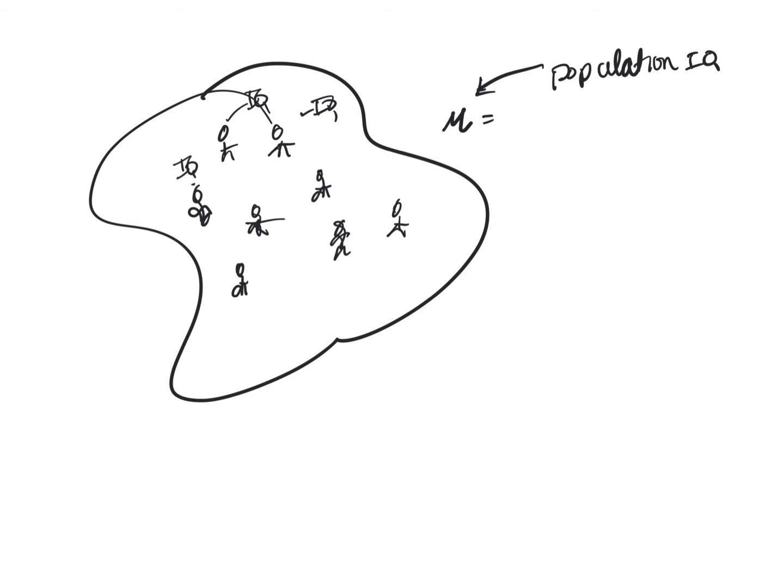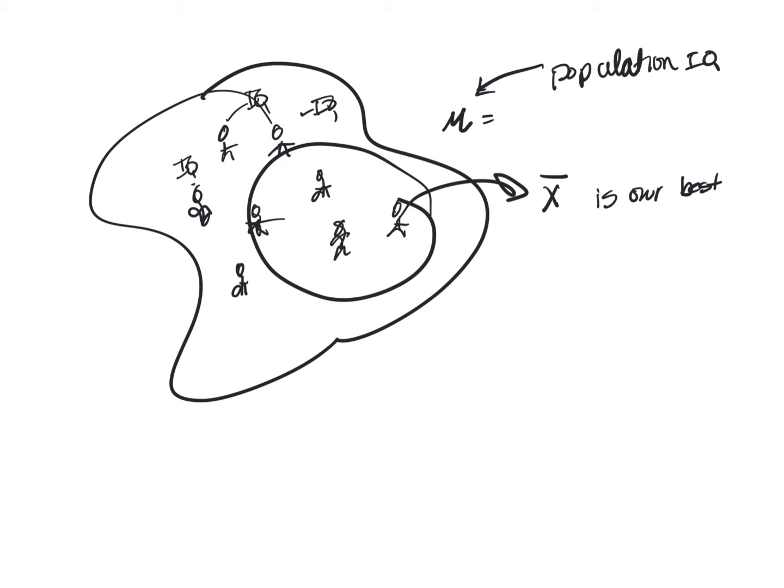Well, we know from other studies that if we want the best point estimate, then we just take the mean, right? So the mean is our best guess, the sample mean. We take a sample, we calculate the sample mean, and we say this is our best guess for the population mean.